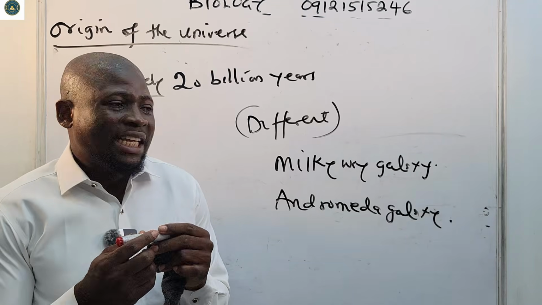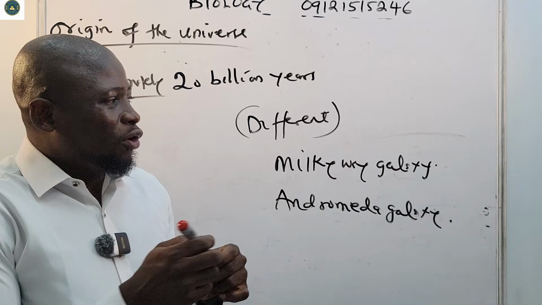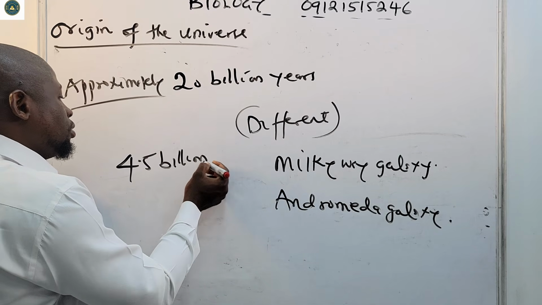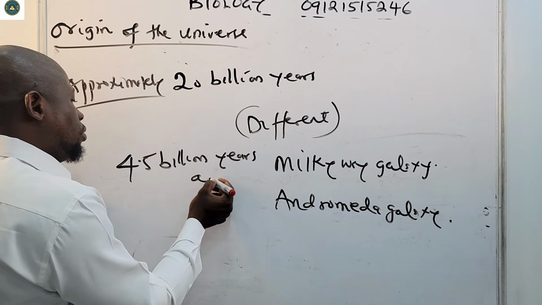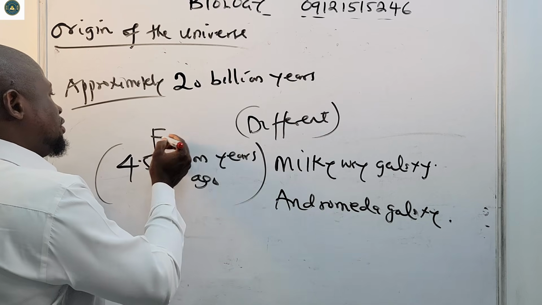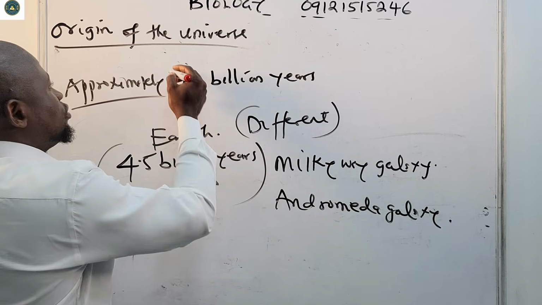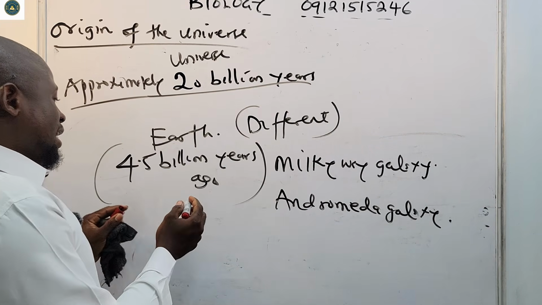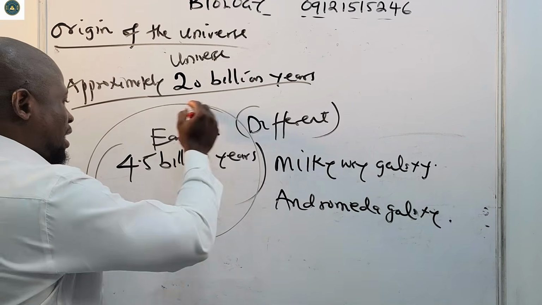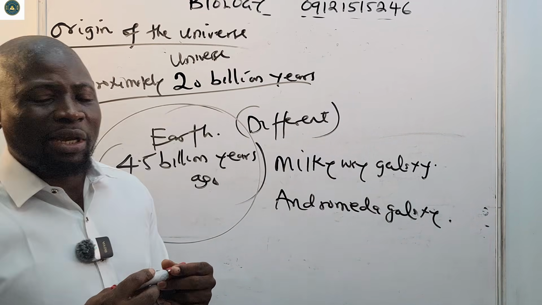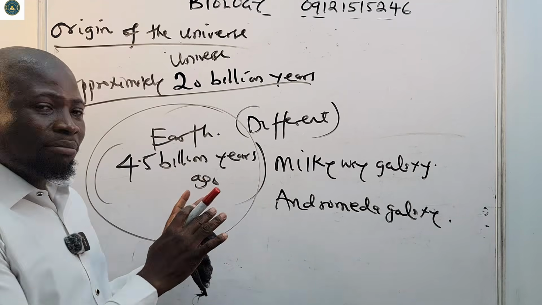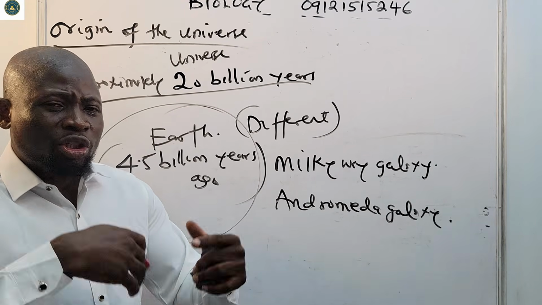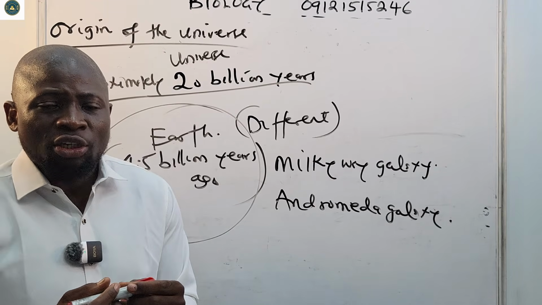An interesting thing is that our Earth was formed about 4.5 billion years ago. This one is for the Earth, and this one is the universe. We say our universe is approximately 20 billion years, and our Earth approximately 4.5 billion years. At that time the conditions were different, and the conditions have been changing over time.